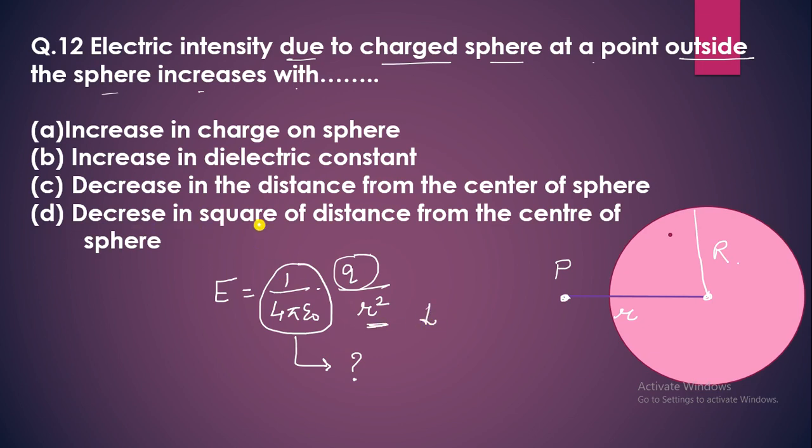So you can guess the option: option D, decrease in square of distance from the center of sphere. But this option is not present here. So what is the answer? Option C. During the exam, if option D is not mentioned in the options, you can mark option C.